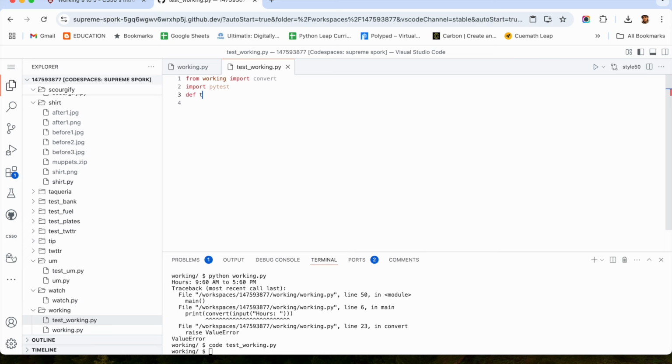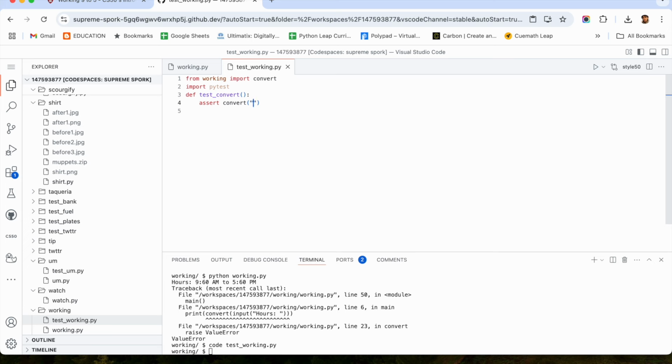def test underscore convert, and this convert function, first we can write all our assert statements. So something inside these brackets will be there.